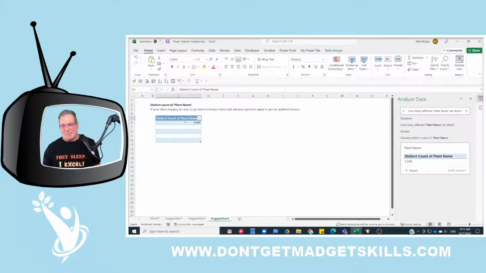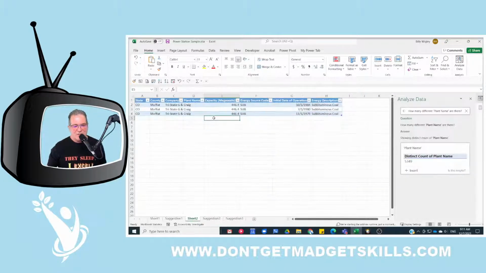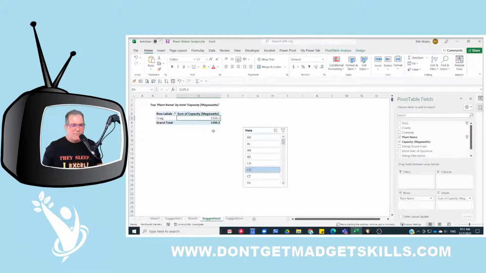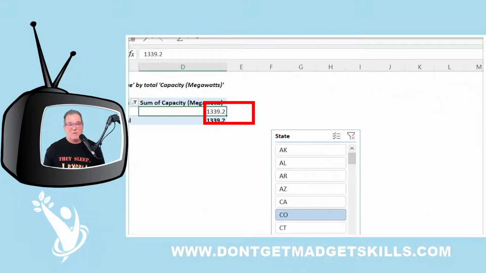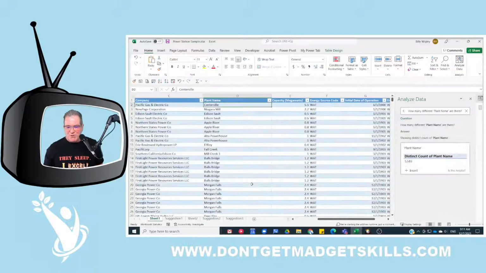Oh, because it's just spitting out a name for me. Okay, it didn't actually create a pivot table for me, it created a table for me. Here, because this is a pivot table, I can do a drill down. I just double click on it, and then there's where this information is coming from. That's the details of this number right here. It's called a pivot table drill down. So that's your analyze data tool. Isn't that a pretty cool tool? And all you got to do is just learn how to ask the right questions.